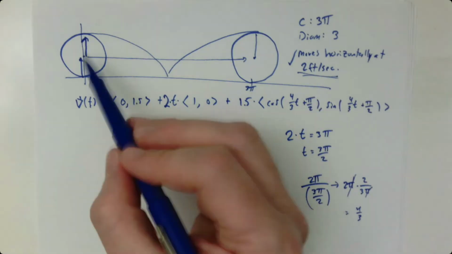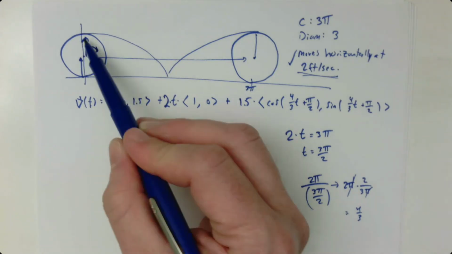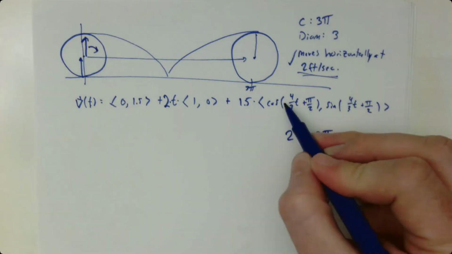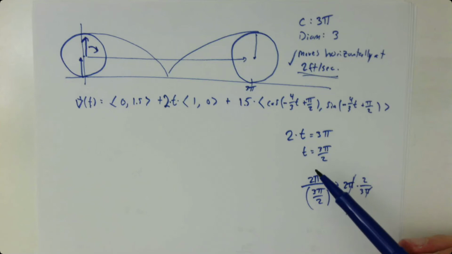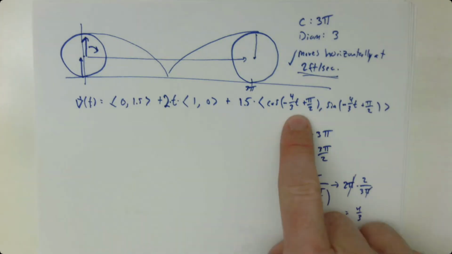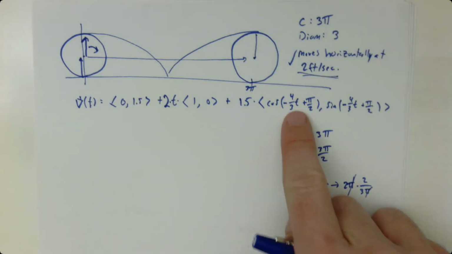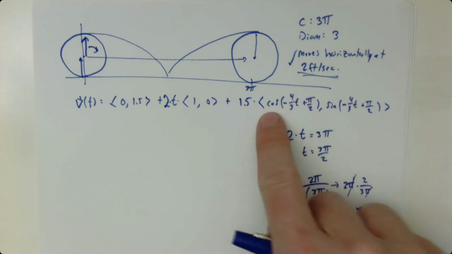And as time increases, I still want my angle to decrease because I'm going from pi over 2 towards 0. So I still want a negative sign here and here. So let's now test to make sure this all makes sense by plugging in some values. At time 0, my angle should be pi over 2. And if I look at it, that's what it's going to be. Because at time 0, it makes this negative 4/3 term become 0. And my angle is just pi over 2.